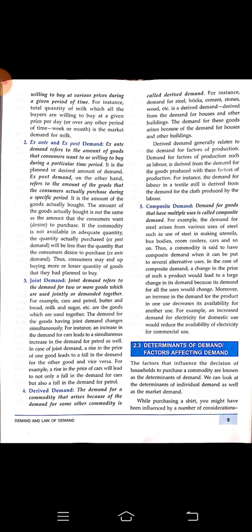So anybody who is buying a car cannot deny to buy petrol, and the person who is not having a car will never go to buy a petrol, right? So it is acting as a joint demand.